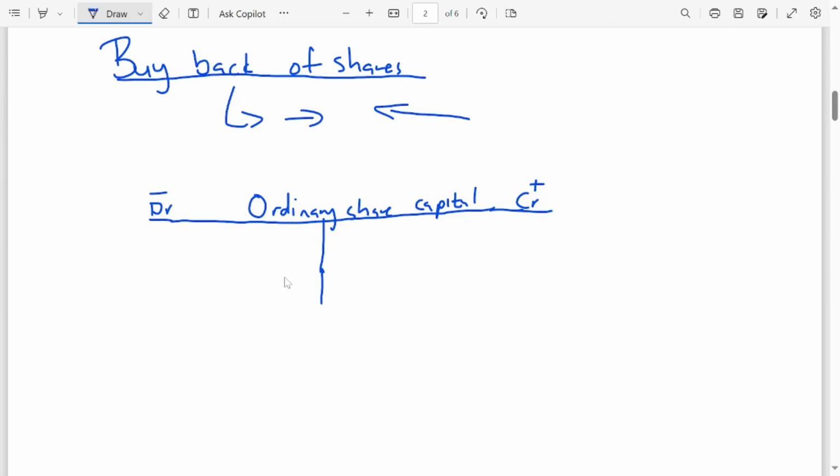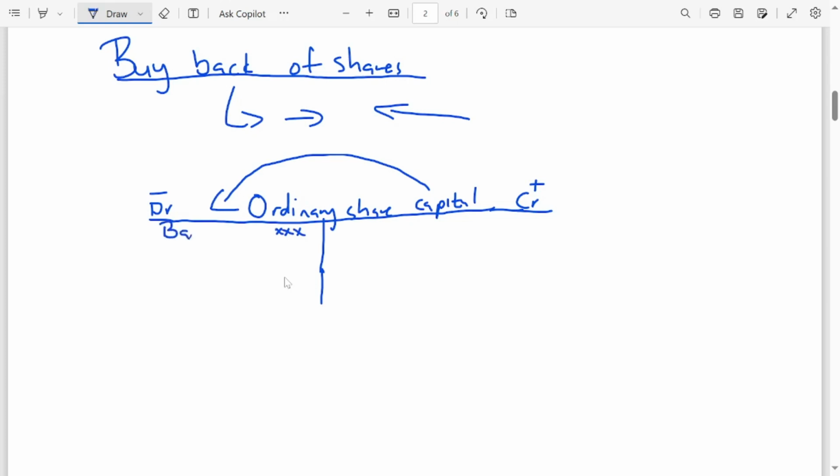Now if we are buying back those shares, we are using the business money, and we want to have control of our company. So we are no longer issuing the shares. We are going to come to the debit side of the ordinary share capital and decrease it, because we are buying back the shares.